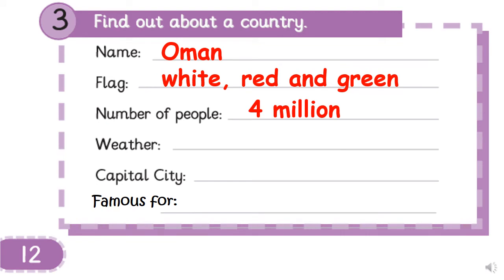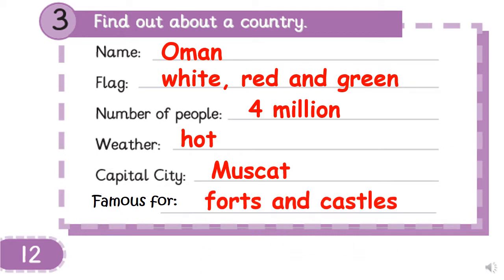Excellent, 4 million. And what is the weather like? It is hot. What's the capital city? Very good, Muscat. And what is Oman famous for? Excellent, it is famous for forts and castles. We can say it is famous for Khanjar.